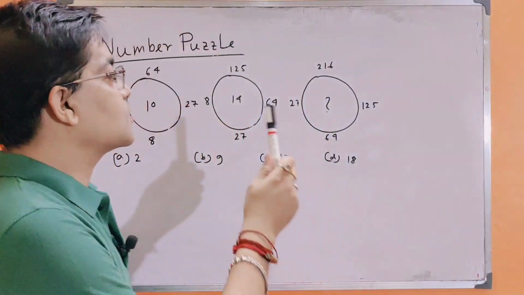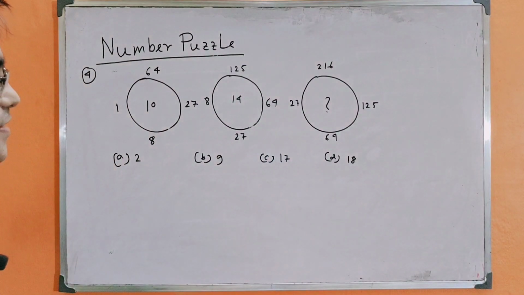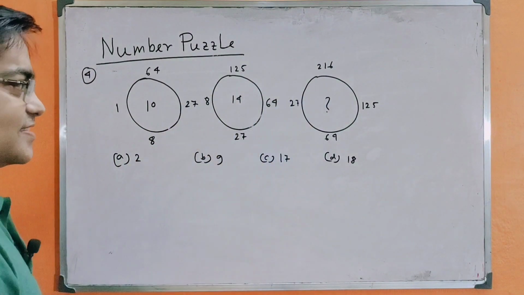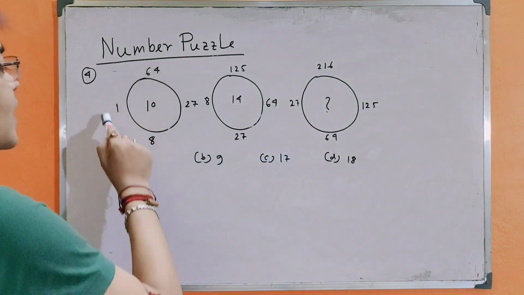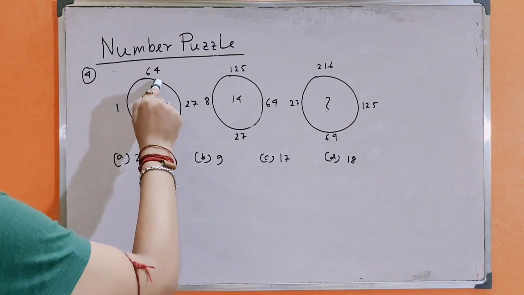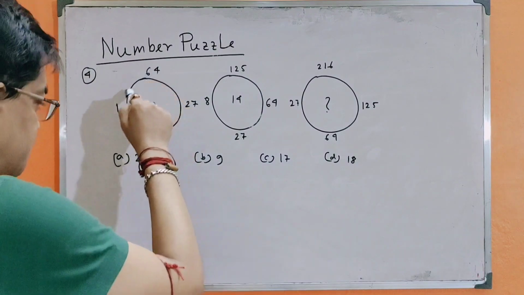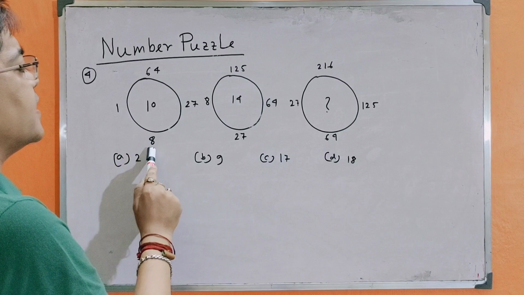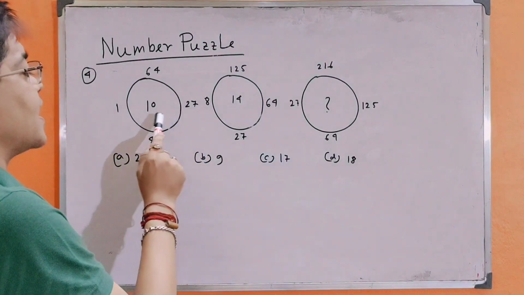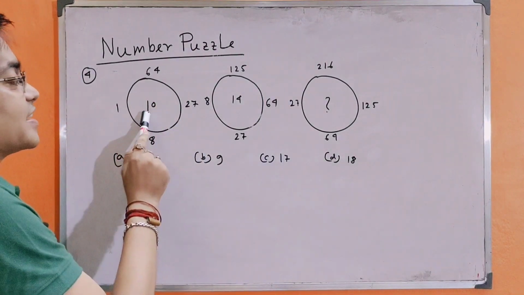We are coming to question number 4. There are 3 circles and 4 numbers around each circle. The 4 numbers around the first circle are 64, 1, 8, 27 and inside the circle is 10.